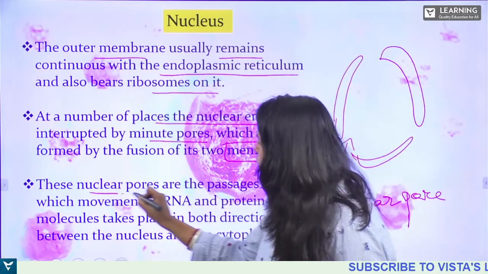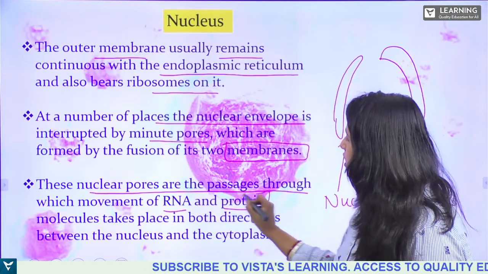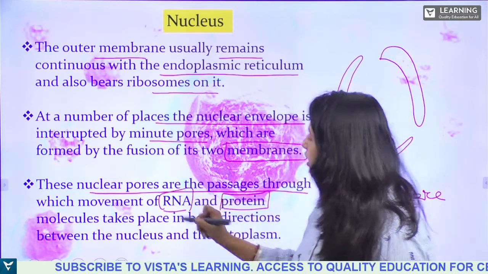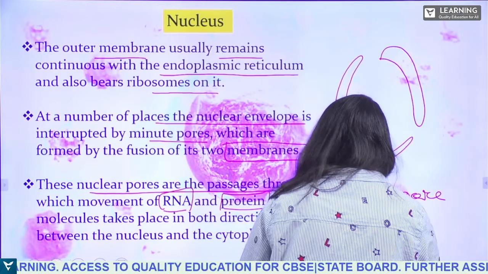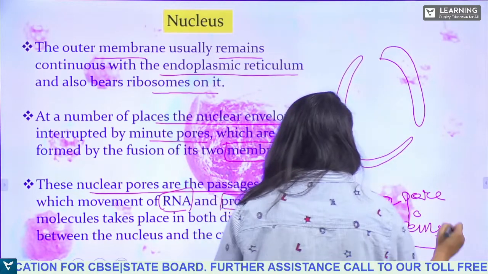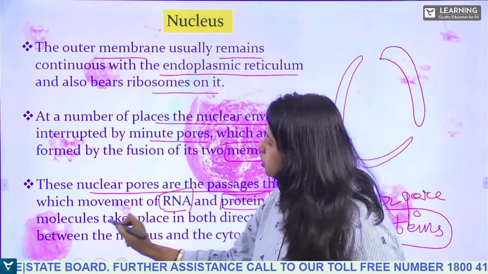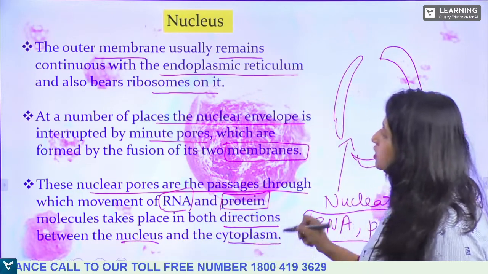These nuclear pores are the passage for the movement of RNA and proteins, molecules that flow in both directions between the nucleus and cytoplasm.